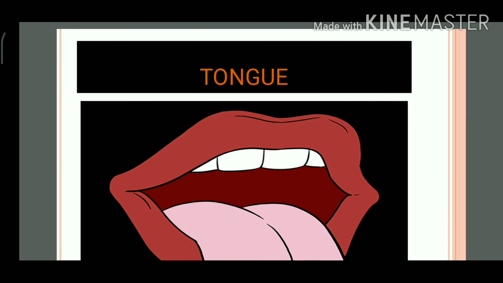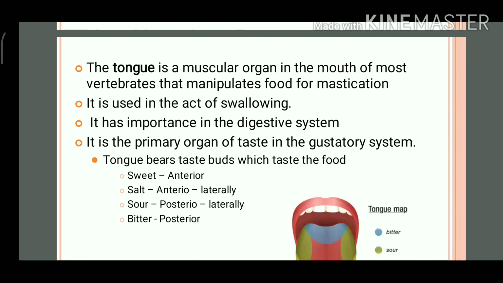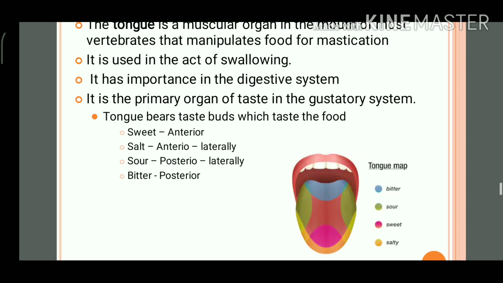And next, what we are going to see is the tongue. As everyone knows, the tongue is a very muscular organ. It is a sensory, movable organ, and we can sense taste because of the taste buds present on the tongue. It is the primary organ of taste in the gustatory system. For each sense there is a sense organ, and for taste it is the tongue.